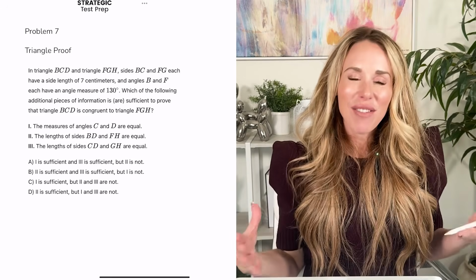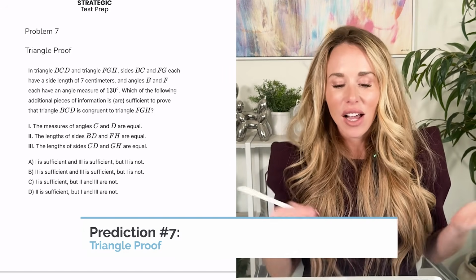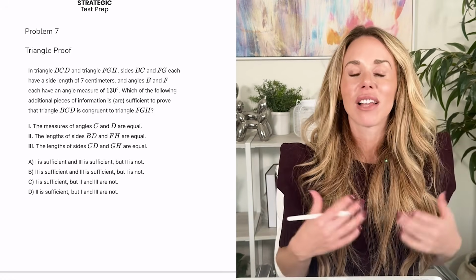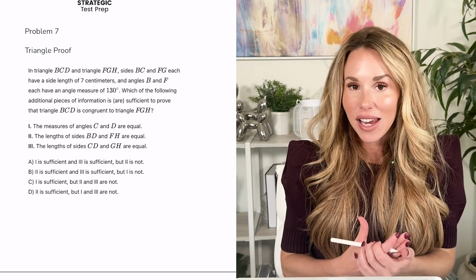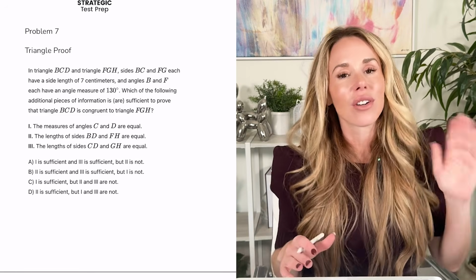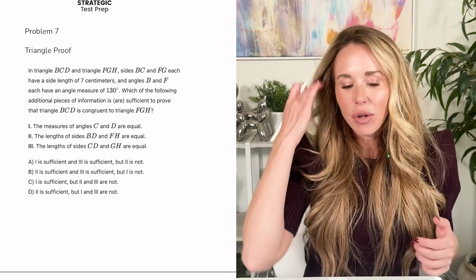All right, my 7th prediction is that you will have a triangle proof. And, you know, the key is one of the Roman numerals they give you will likely be the ambiguous case. The ambiguous case is angle, side, side, or side, side, angle. Spells a naughty word in English. So you want to avoid that.